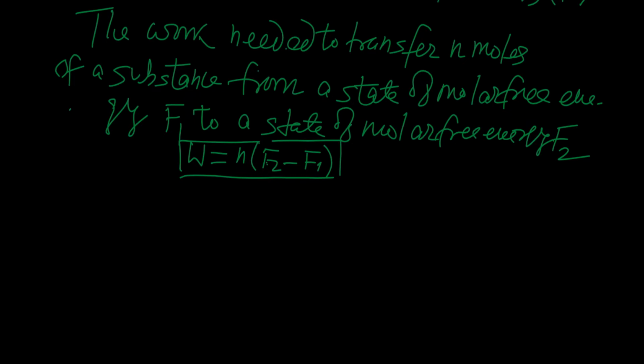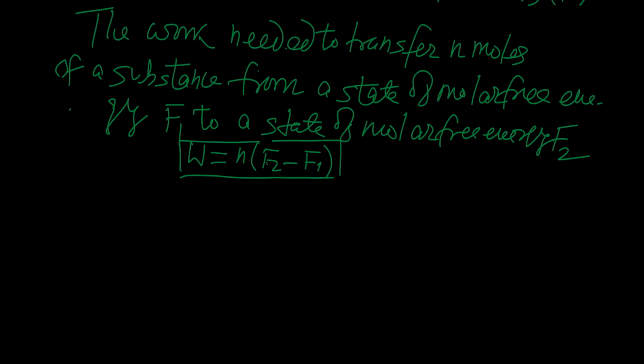Actually, when a chemical system or substance is free to move from one place to another, the system spontaneously moves from a state of higher chemical potential to a state of lower chemical potential.